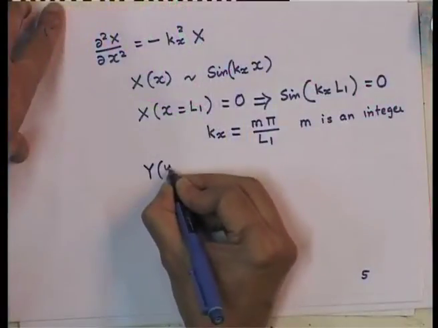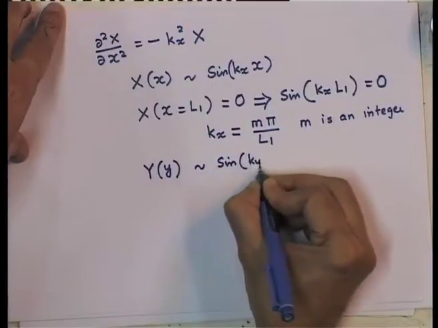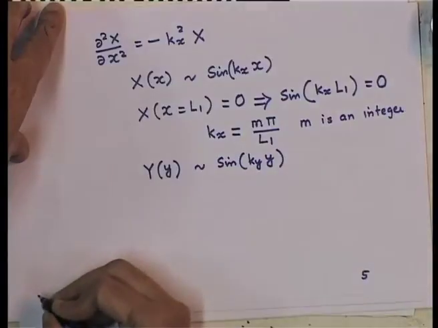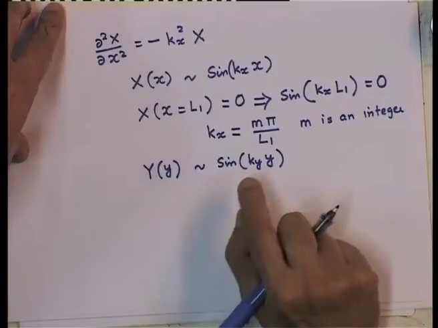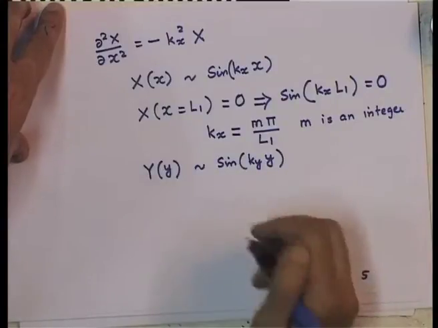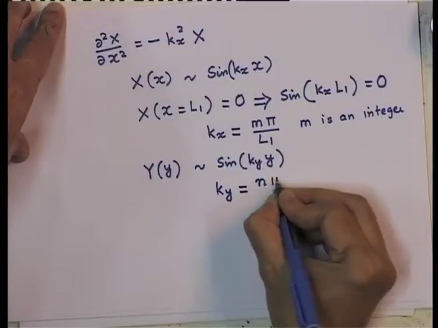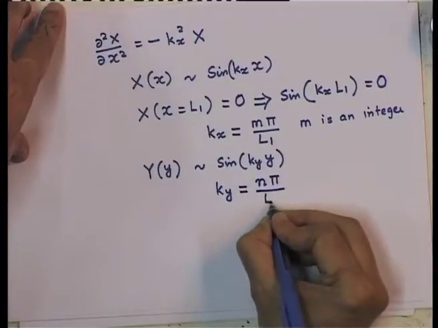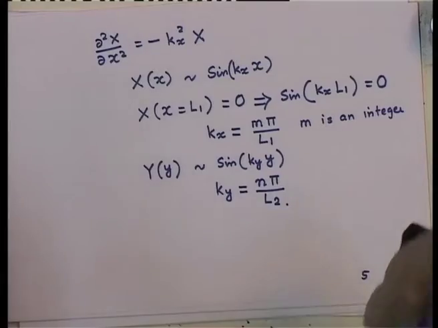Now, an identical statement is true for the Y function. So, Y of y is equal to sine ky y. The boundary condition at y equal to 0 is automatically satisfied, and the boundary condition at L2 tells me that ky should be an integer n times pi divided by L2. So far so good, on 4 sides the solutions have been satisfied.